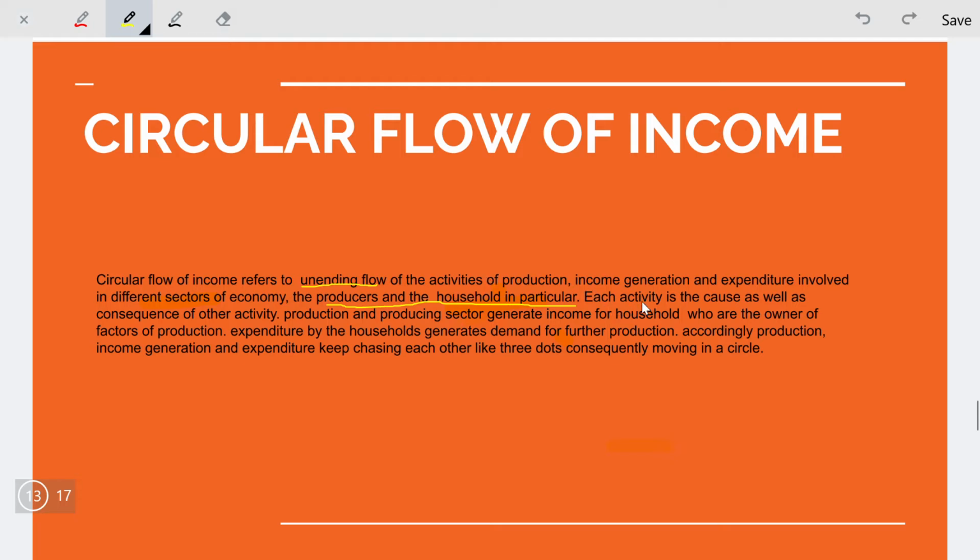Each activity is a cause as well as a consequence of another activity. It means each activity is dependent on another. The producing sector generates income for households who are the owners of factors of production. Expenditure by households generates demand for further production. Accordingly, production, income generation and expenditure keep chasing each other like three dots, consequently moving in a circle. It means production generates income for households, and the income we expend on goods and services generates demand for goods and services, and again production. Okay, we see how it works.